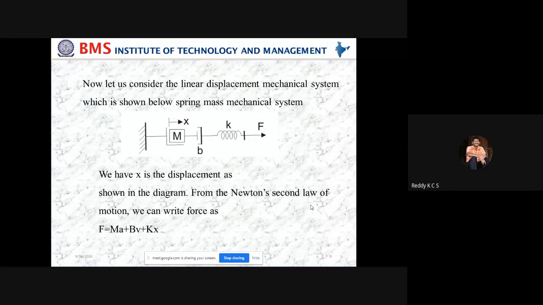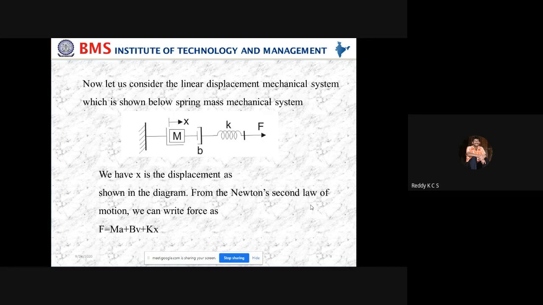Now, if you look at this mechanical system, this is a linear displacement mechanical system, in which I am applying the force F here. We can say mass is the property of the system which can store the kinetic energy of the translation motion. Here the mass has no power to store potential energy, and mass is measured in kilograms. The displacement of the mass always takes place in the direction of the applied force.